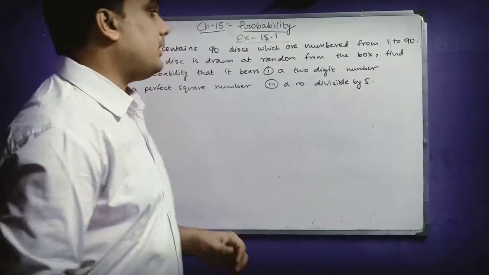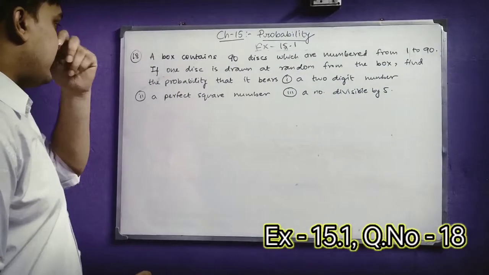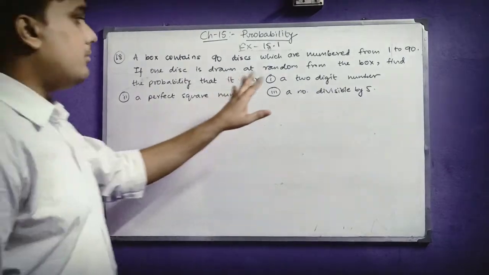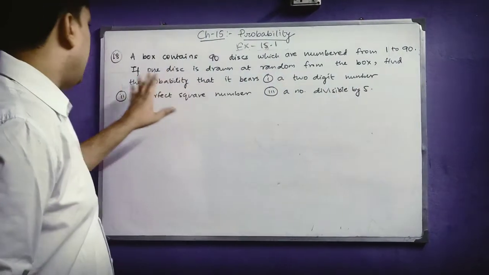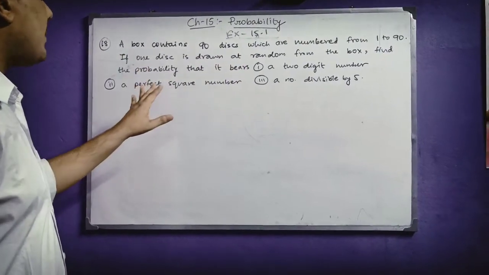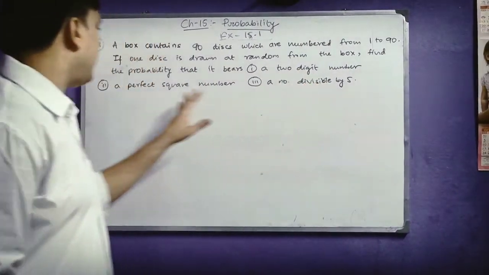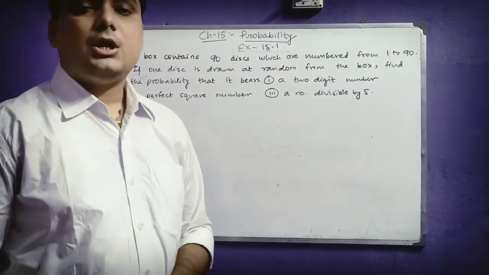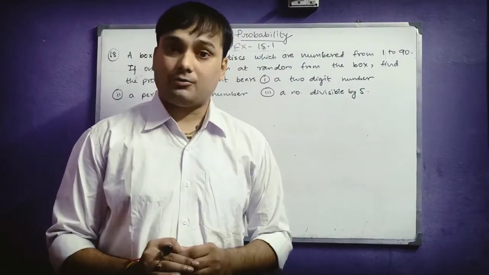So students, here I have taken one more question. You can see here a box contains 90 discs which are numbered from 1 to 90. If one disc is drawn at random from the box, find the probability that it bears a 2-digit number, a perfect square number and a number divisible by 5. Okay. So what is the total number of outcomes?